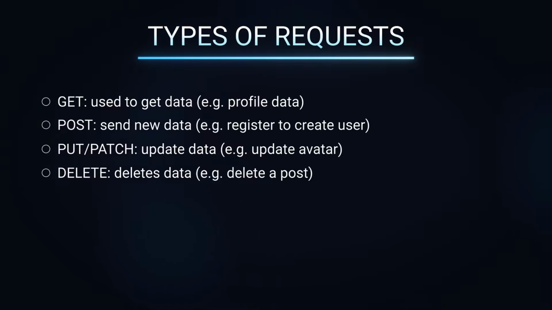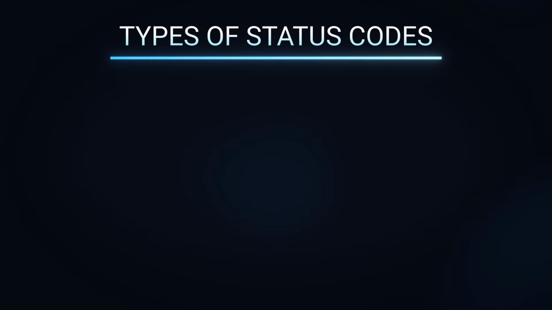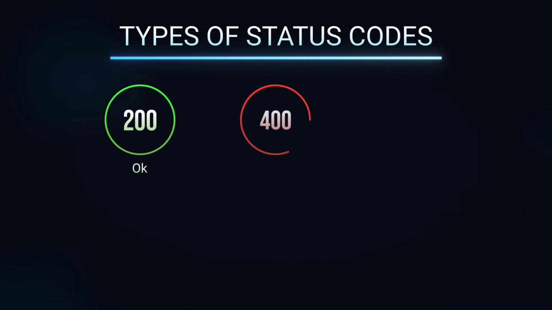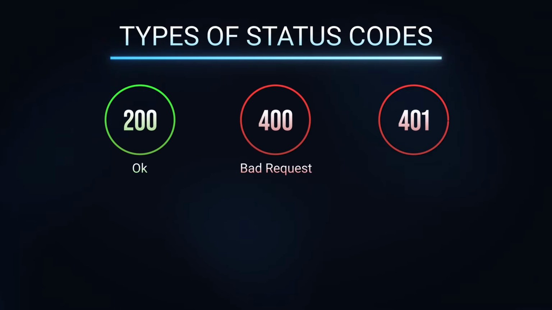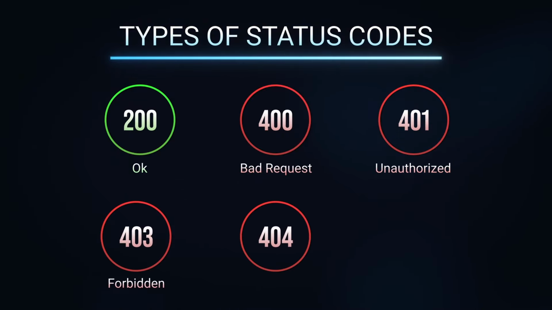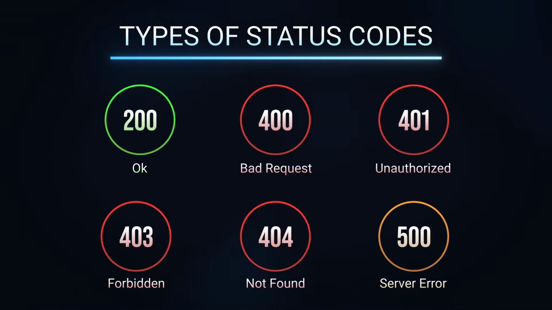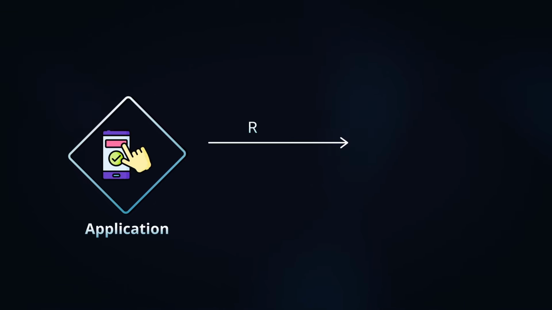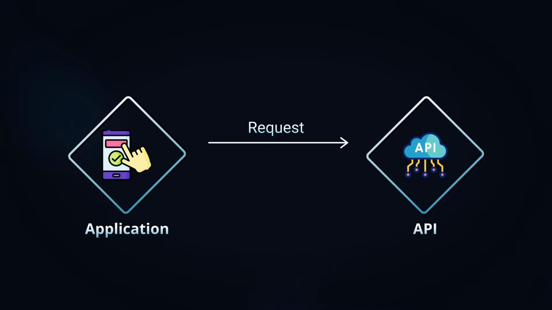After every request, the server sends back a response that includes a status code. Status codes tell you what happened. The most important ones to remember are 200, so everything worked fine. 400, the request was wrong. 401, you are not authenticated. 403, you are not allowed to access this. 404, the requested data does not exist. 500, something went wrong on the server. So in short, your app sends a request to an API, the server processes it, and the server responds with the status code and, if successful, some data. That's the core idea of how websites and APIs work.